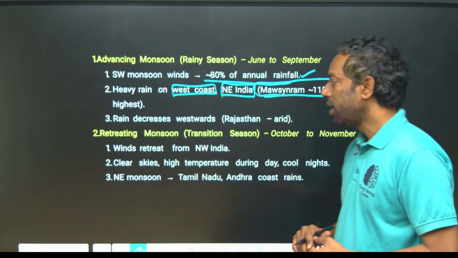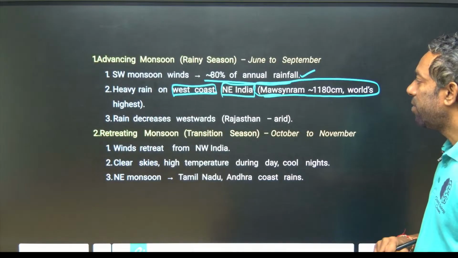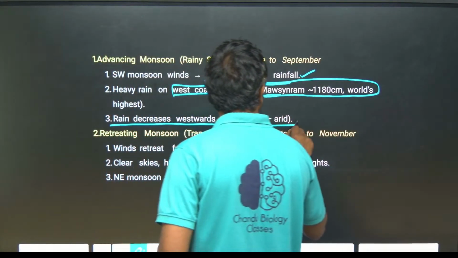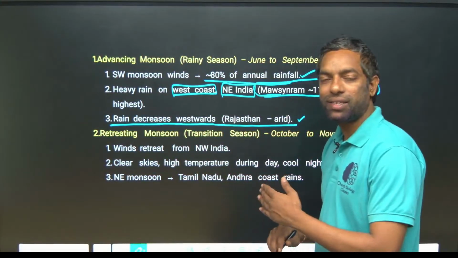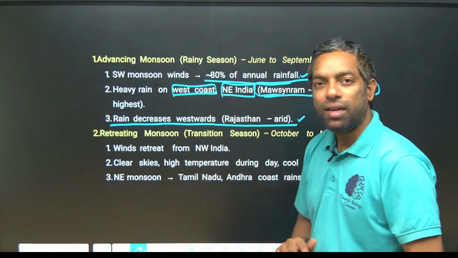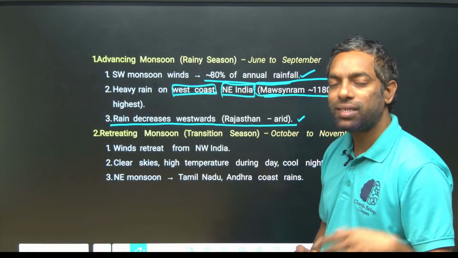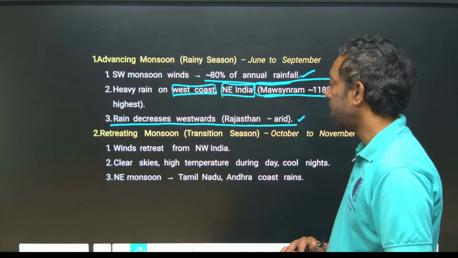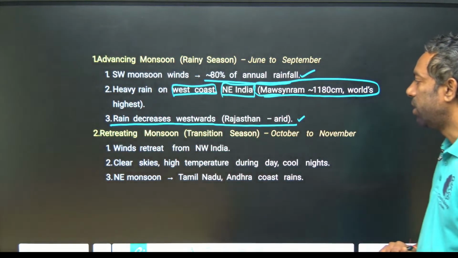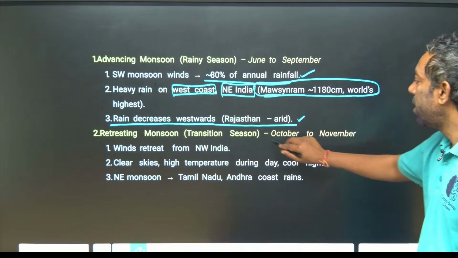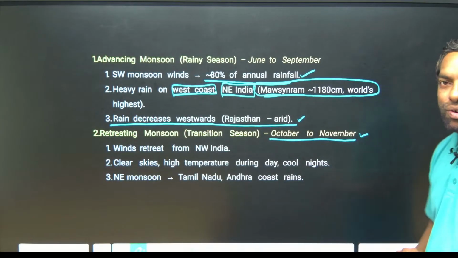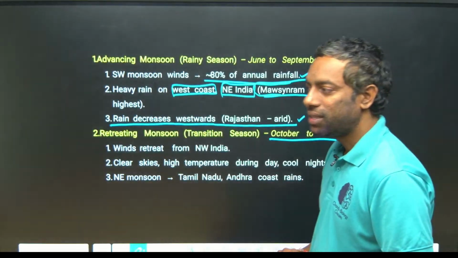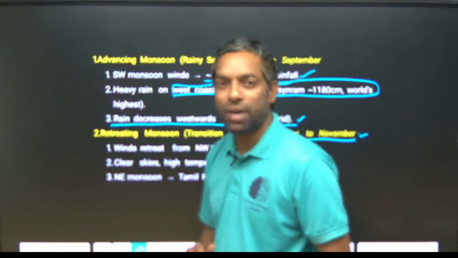Every year, rain decreases westwards. This is important. Rain decreases westwards: on the east side rain will increase, and toward the west and northwest the rain decreases. They can ask you statement-wise questions, or assertion and reason. Retreating monsoon: it starts in October, October to December, which is winter time, when the rain is retreating; summer time rain is the monsoon.